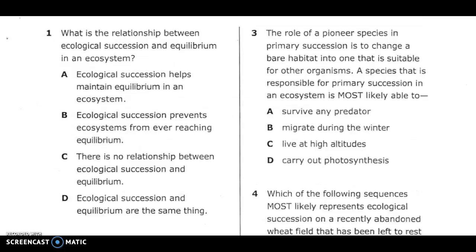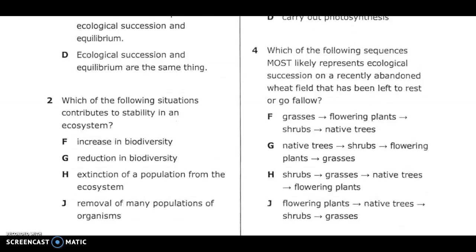Number 3. The role of a primary species in primary succession is to change a bare habitat into one that is suitable for other organisms. A species that is responsible for primary succession in an ecosystem is most likely to be able to A. Survive any predator. B. Migrate during the winter. C. Live at high altitudes. D. Carry out photosynthesis.